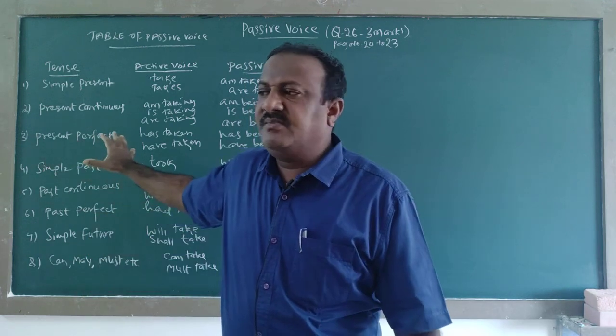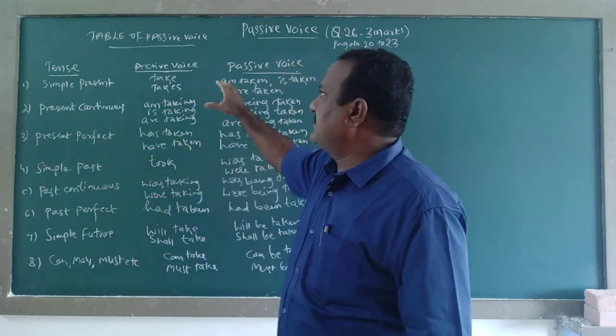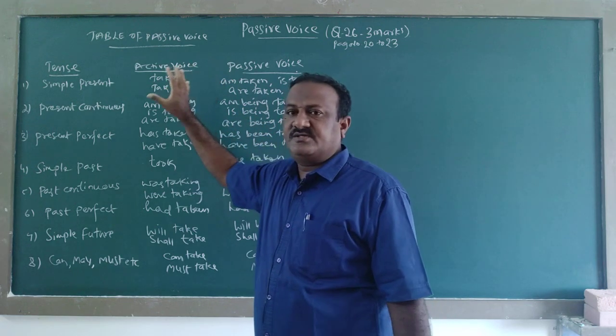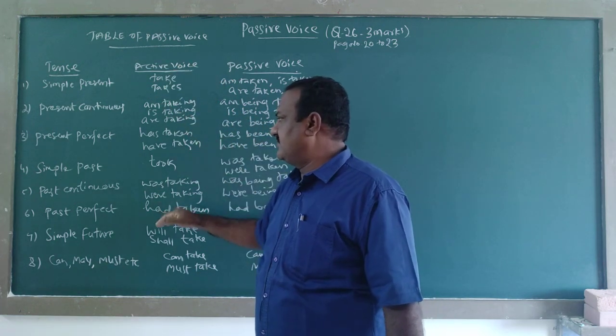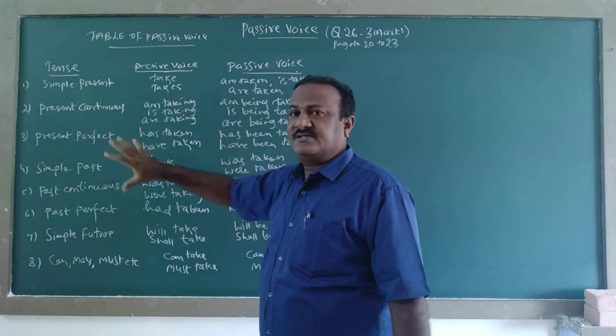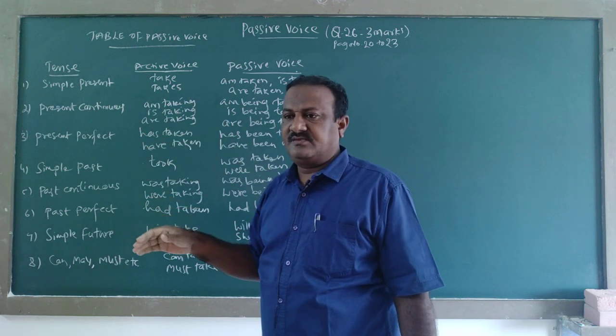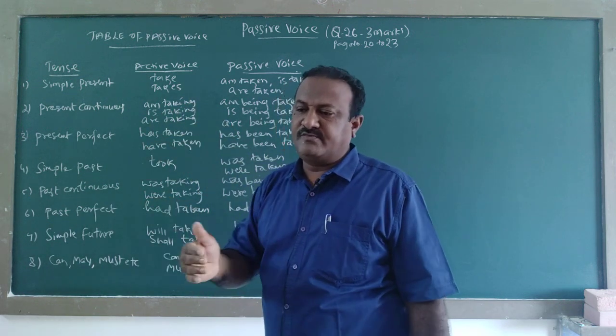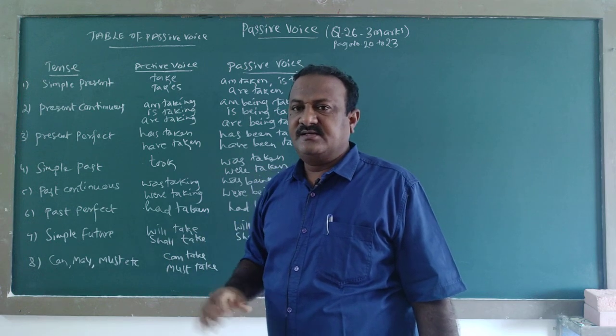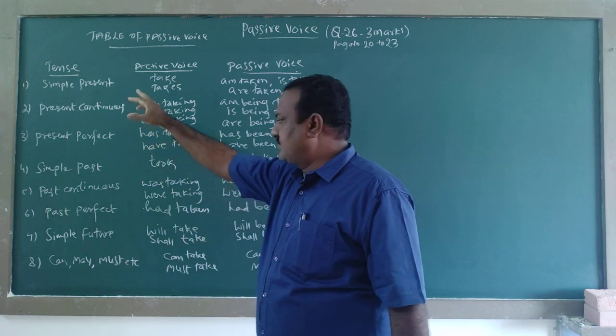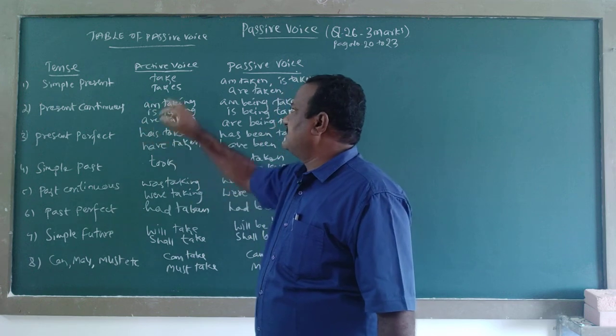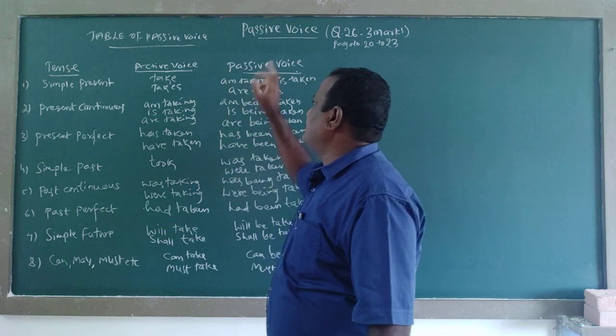So, a table of passive voice I have written on this board. Before going to that exercise, let us see this. See, one column is tense, active, passive.